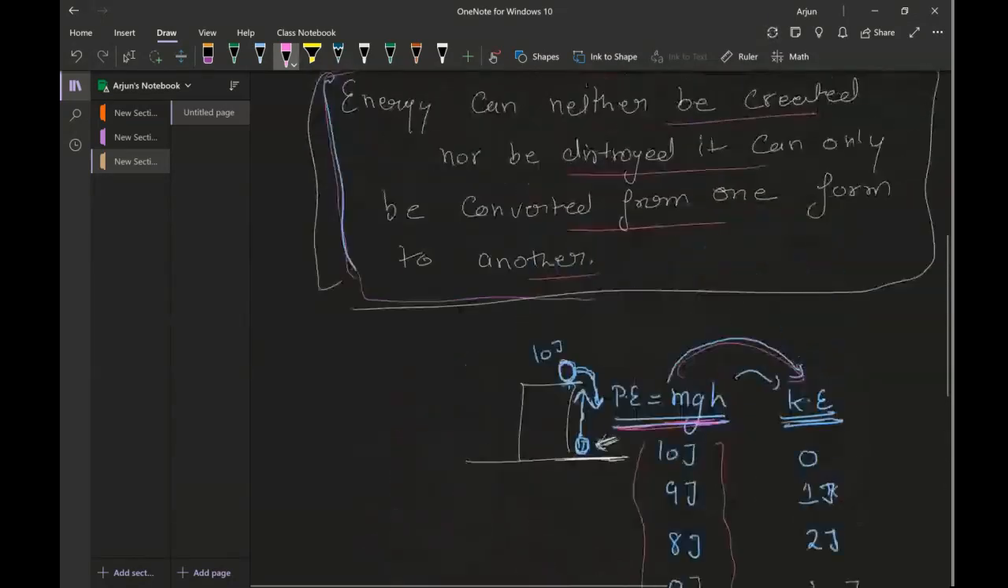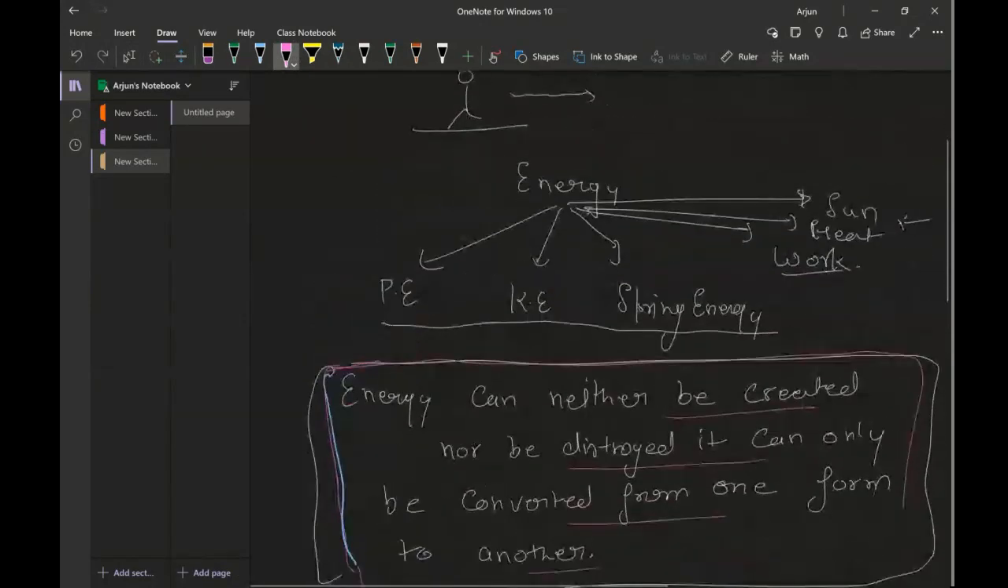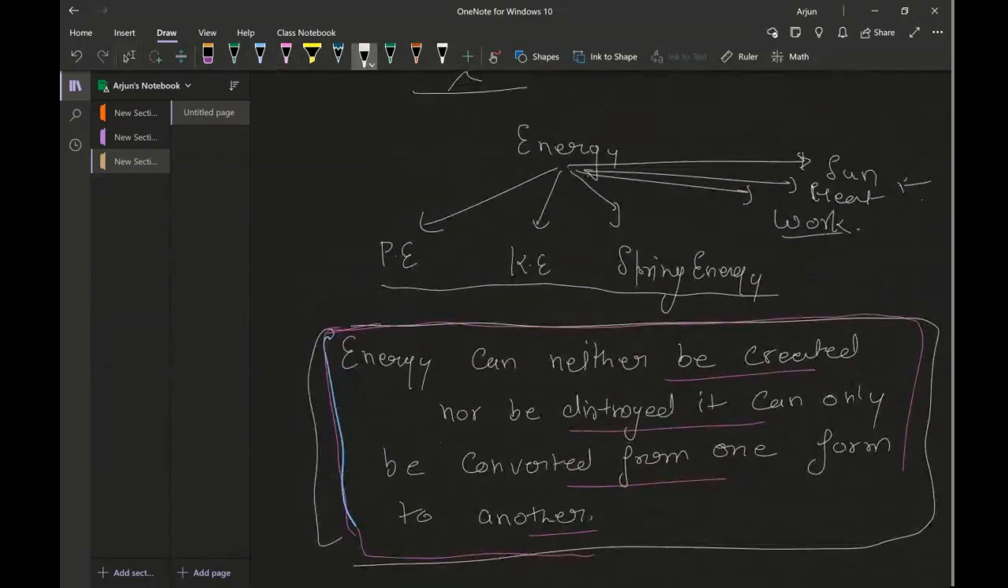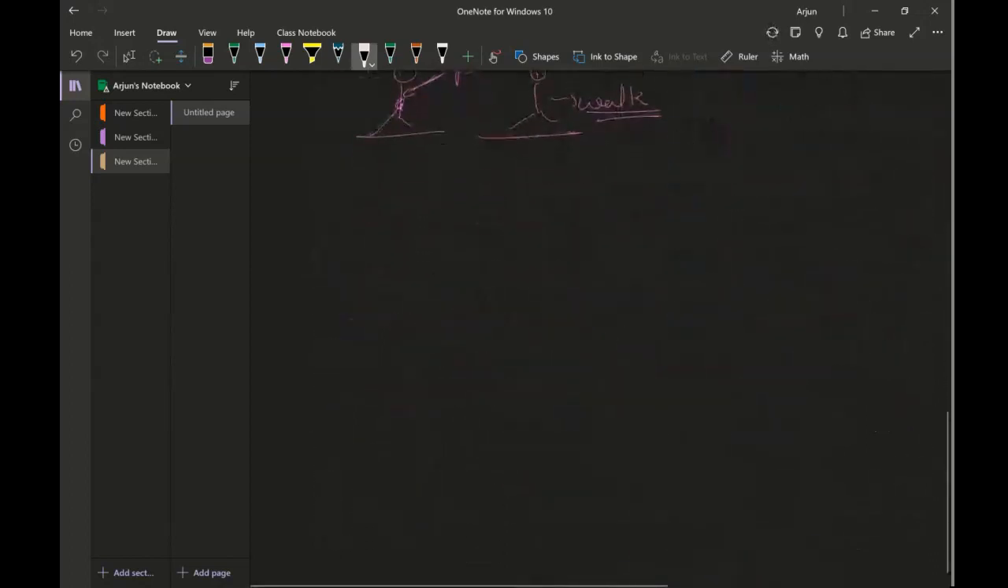So hopefully you understand the concept of energy and the first law of thermodynamics. Now, moving forward, in our syllabus, we will talk about potential energy, kinetic energy, spring energy, and work. These are the four forms of energy which we'll talk about. So I'm going to start with work.